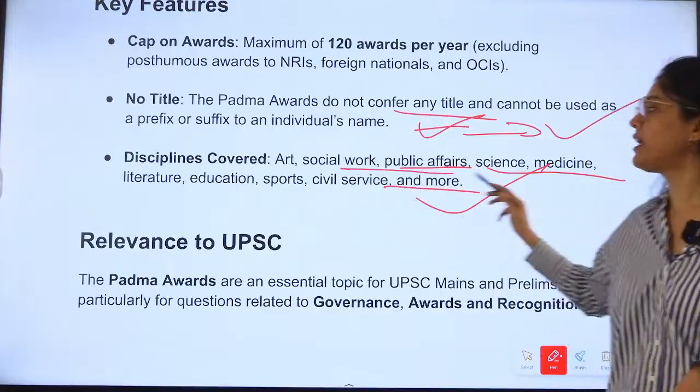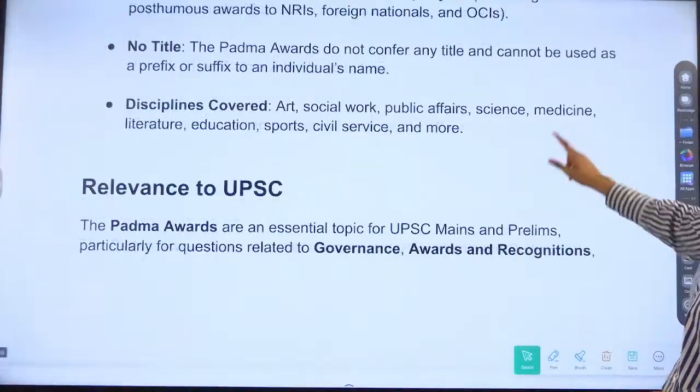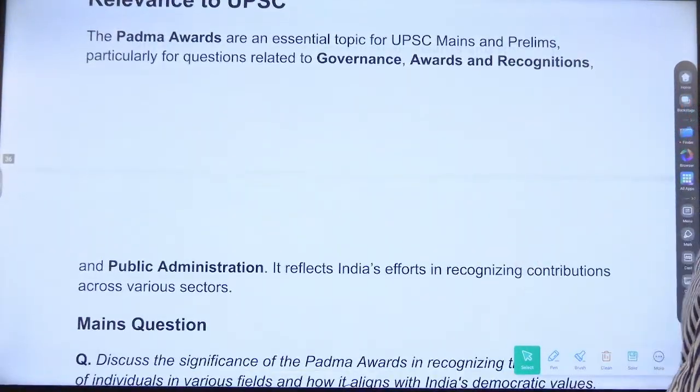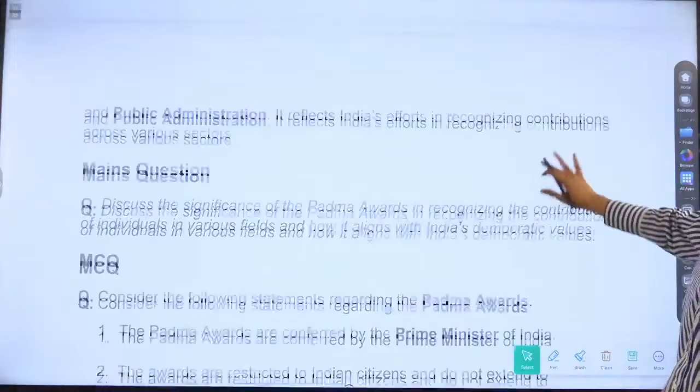Disciplines covered: art, social. So any field, any discipline can be covered, and they can be given for the service of a high order or distinguished service. Padma awards are an essential topic for UPSC and mains, and governance, award and recognition.